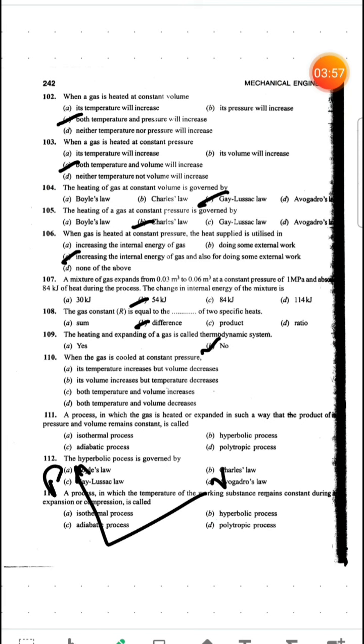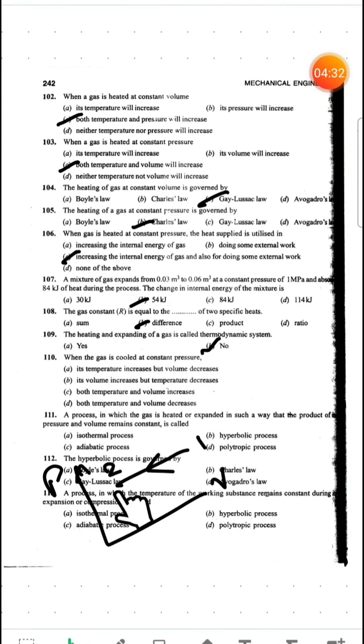So it is a constant pressure, horizontal line, and it is cooling. If it is heating, the molecules will bombard with each other and it will create an increase in volume, but here in this case it is cooling, so volume will get reduced, so our direction will be 1 to 2 in this direction, right? So what we can see here, it is cooling, so temperature will decrease and volume will decrease, so our answer will be option D, both temperature and volume will decrease.